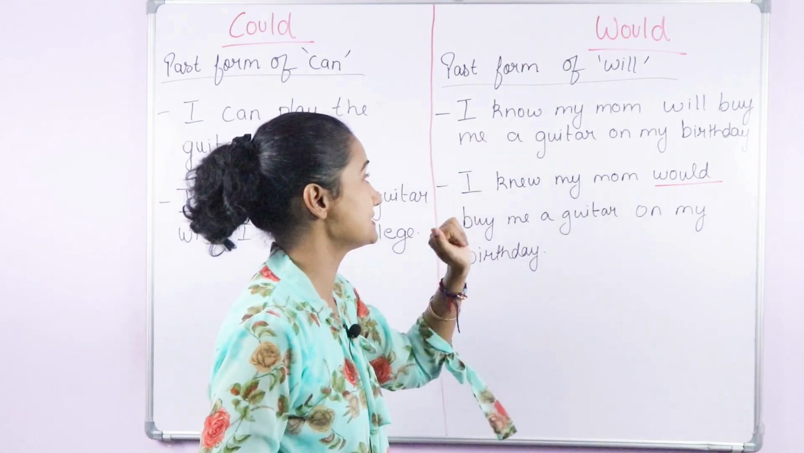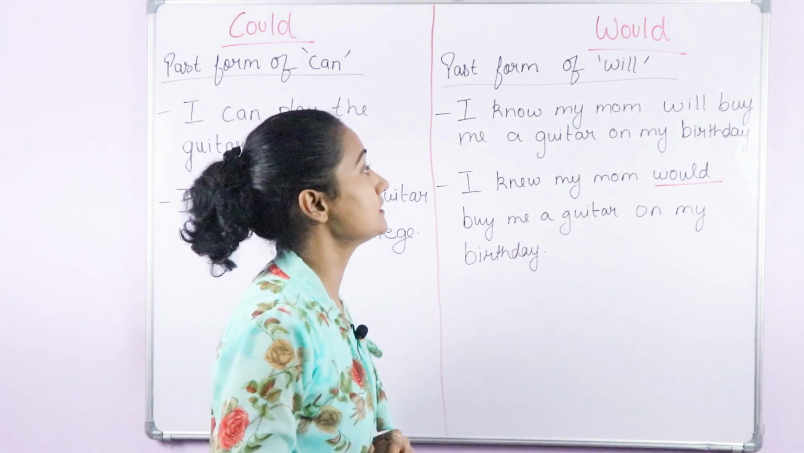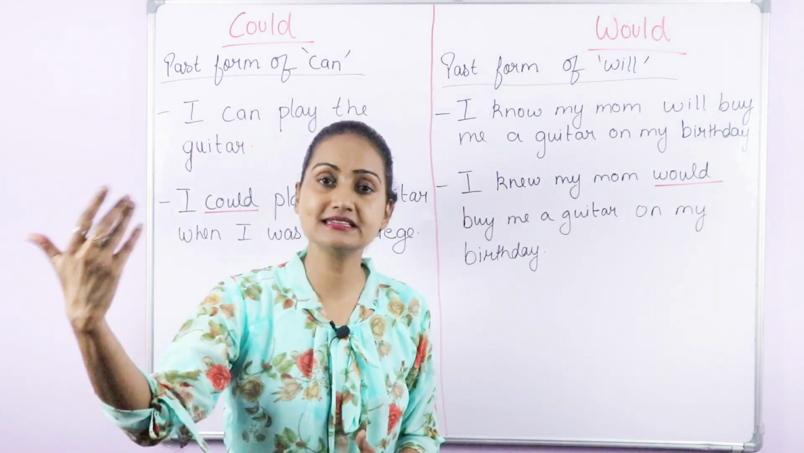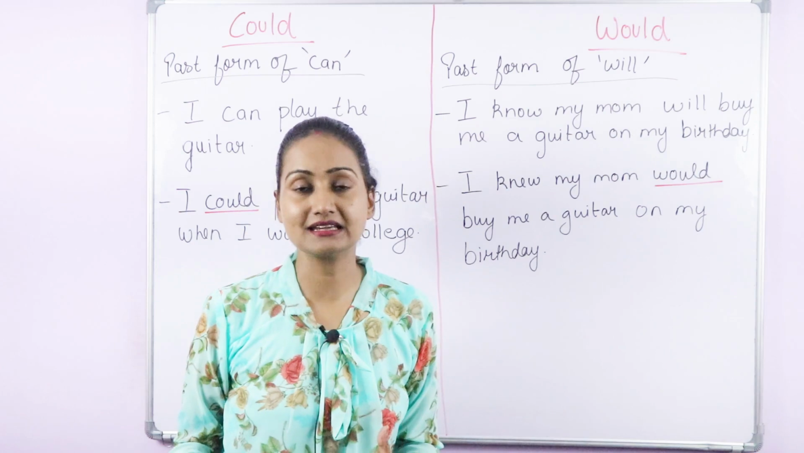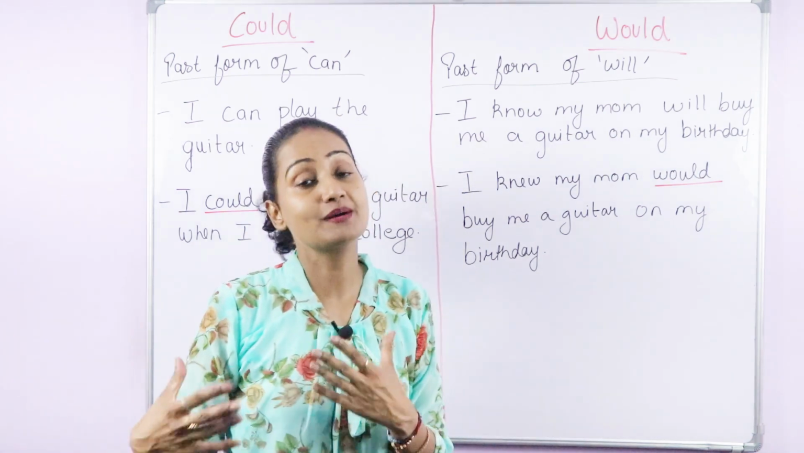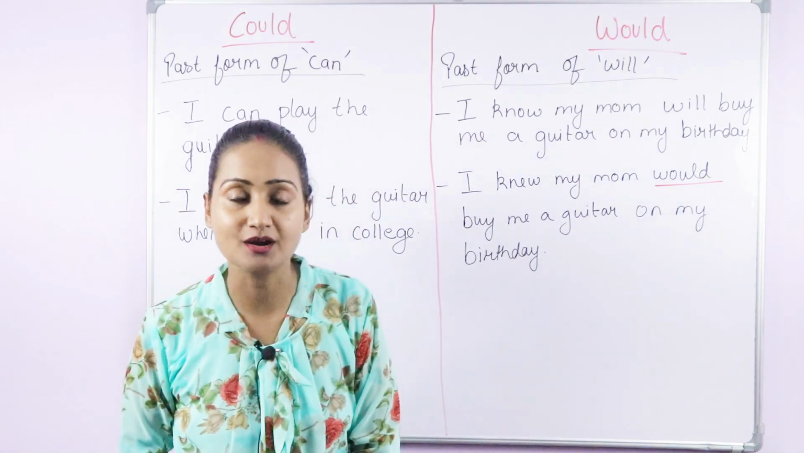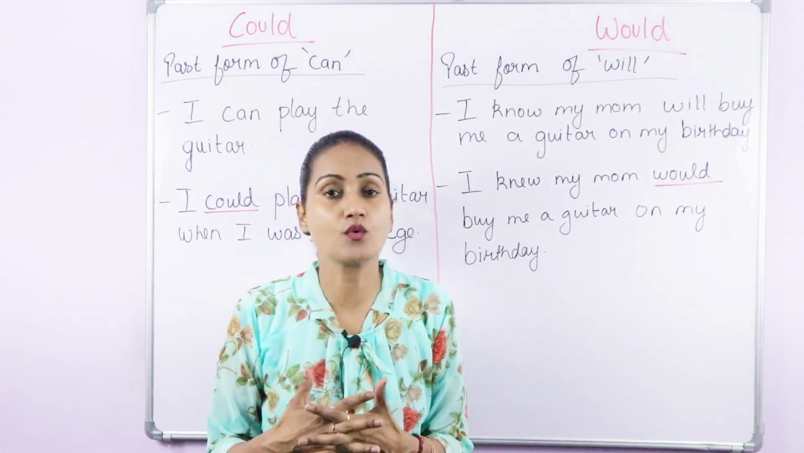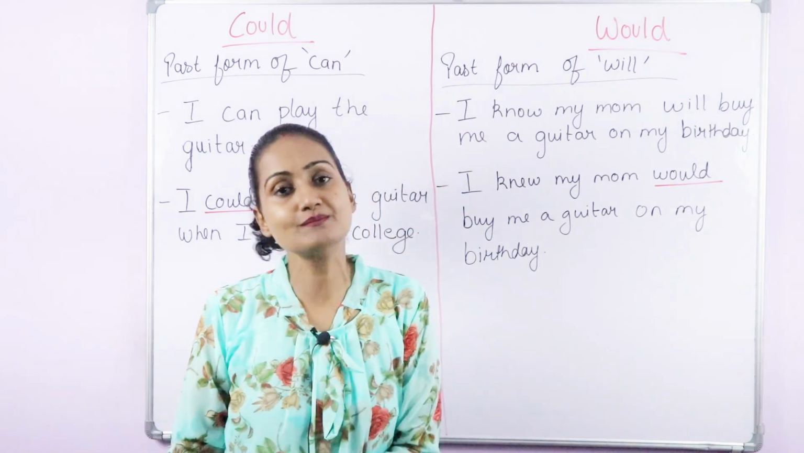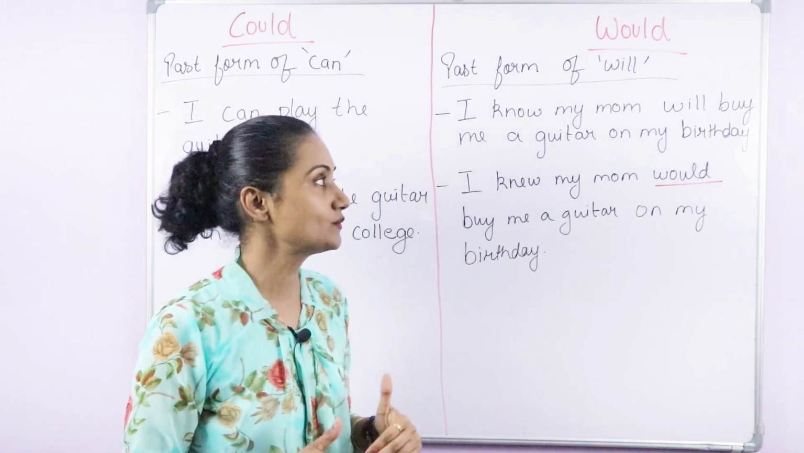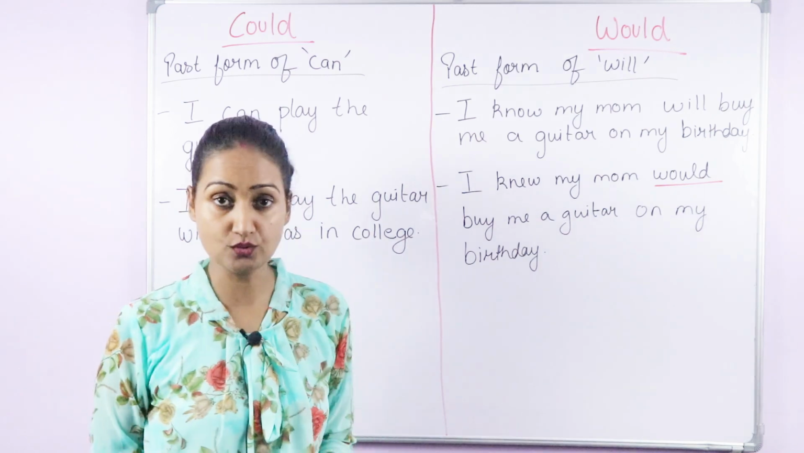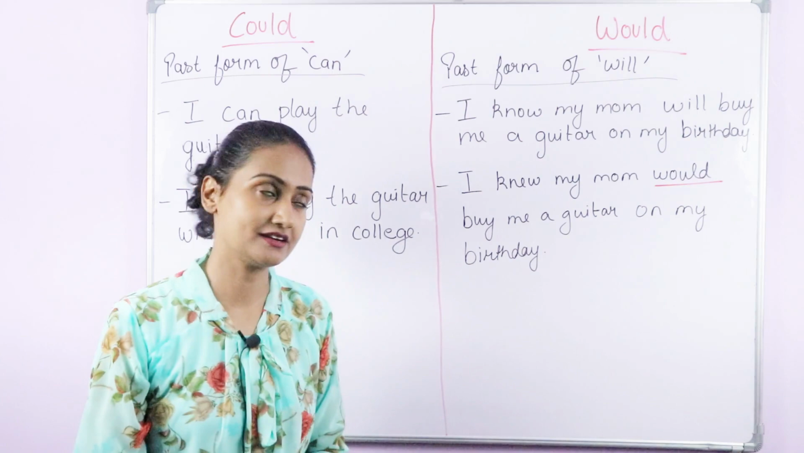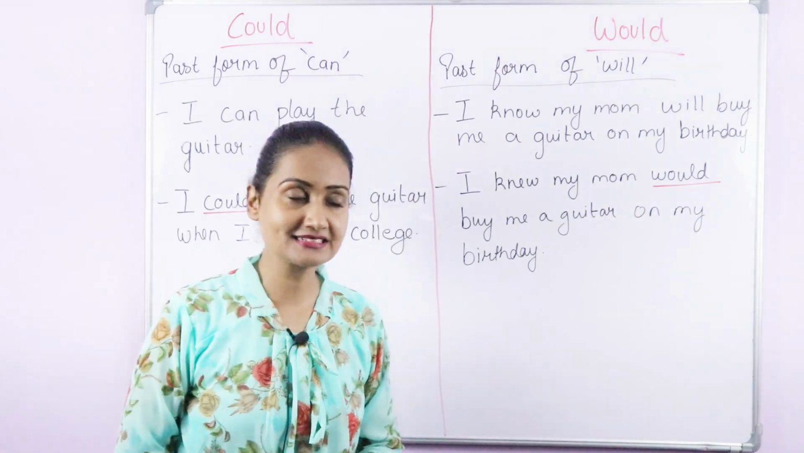Now let's move on to would. Look at the first sentence. I know my mom will buy me a guitar on my birthday. So here the situation is that my birthday is approaching and I'm saying that I know my mom will buy me a guitar because she knows that I like it a lot and I'm good at it, I want it, so I know that she will buy me a guitar. So here we are talking about simple future. In present I know this, that my mom will buy me a guitar. Simple future, okay?